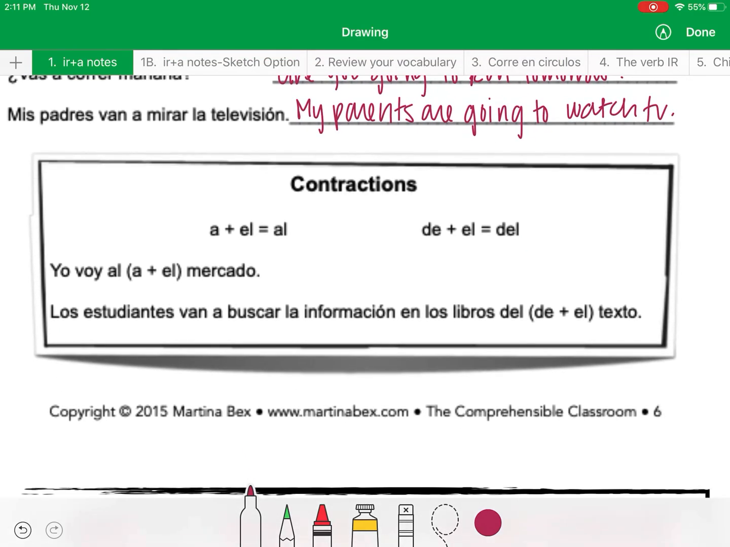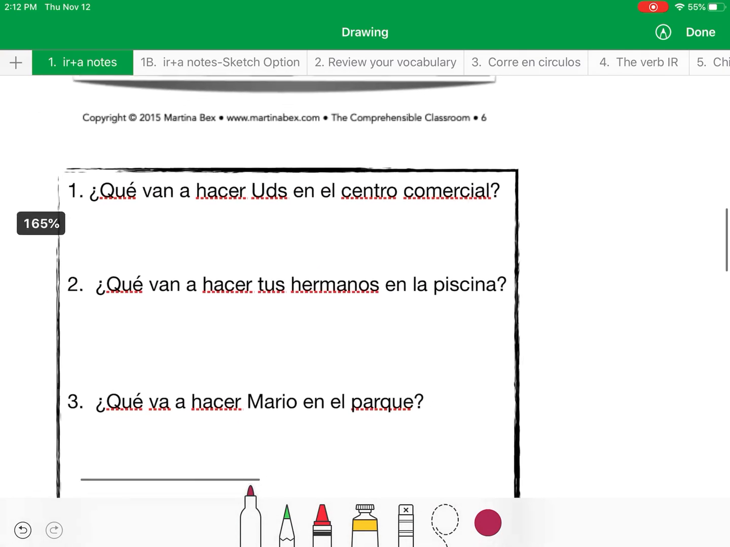All right, in Spanish, there are two types of contractions. In English, we have a lot, like can't, don't, won't. It's when two words come together to make one. Okay, so you've got a plus el, which means to the, and de plus el, del, means of the. Okay, so yo voy al mercado, I'm going to the supermarket. Okay. Let's look at the questions down here.